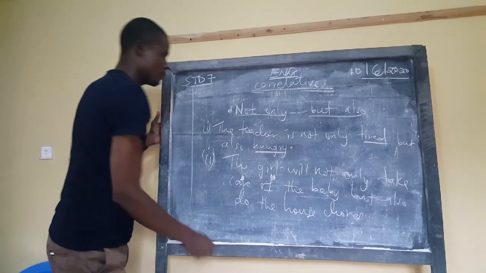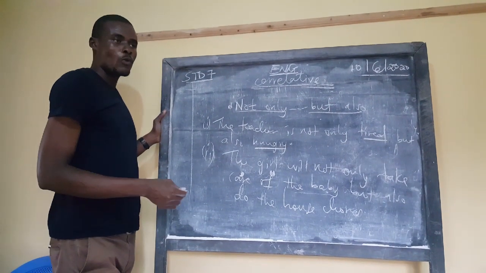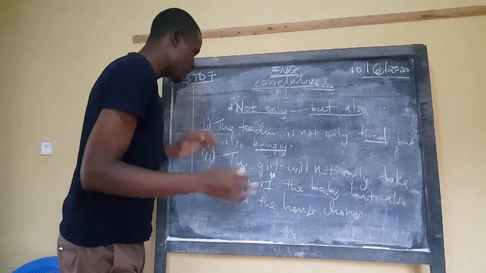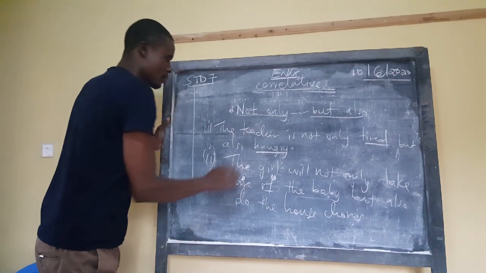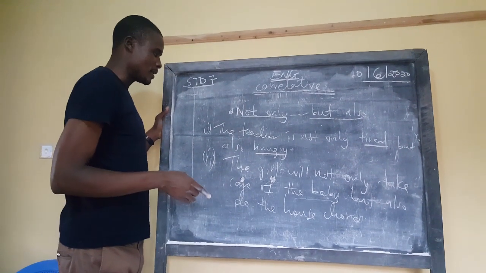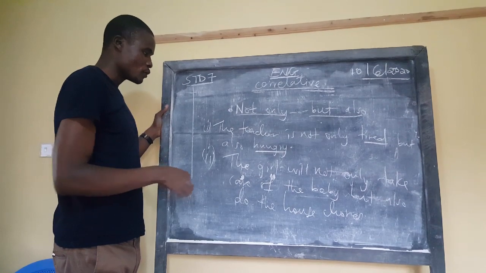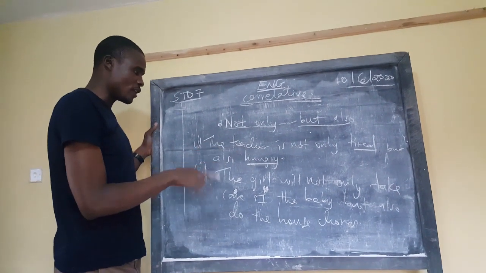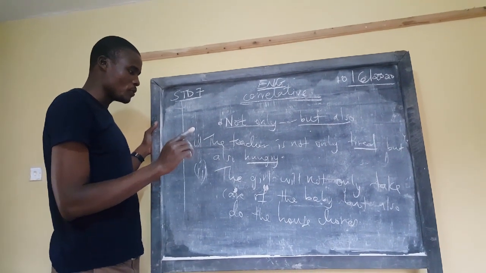So here we're talking about maybe somebody being employed at home. We are being very precise, and we are giving the roles of this girl who is coming into our house. So the girl will not only take care of the baby, but also do the house chores.